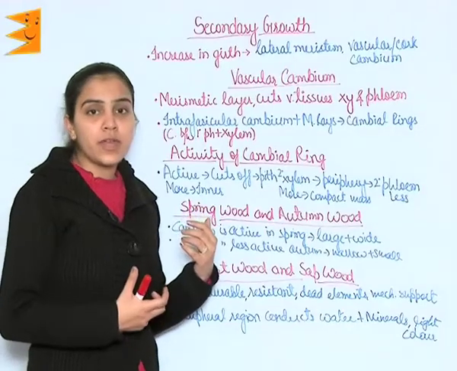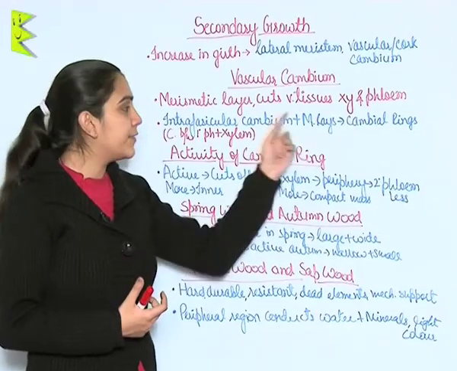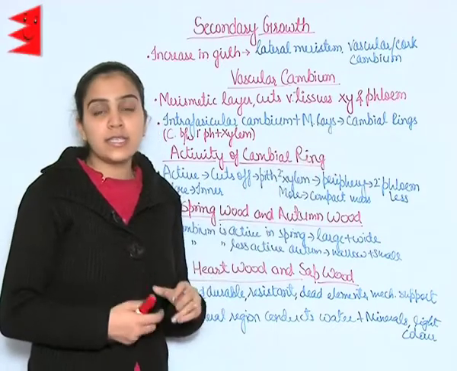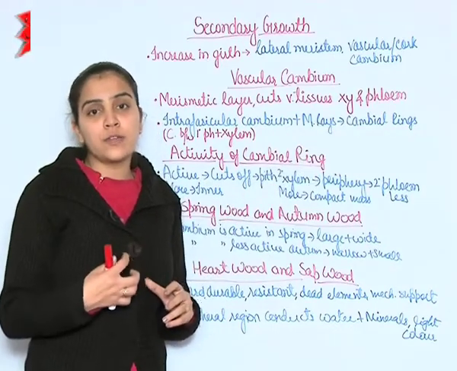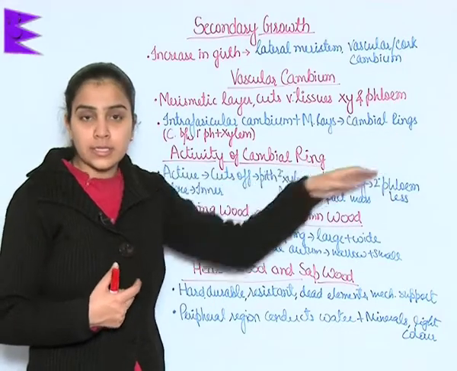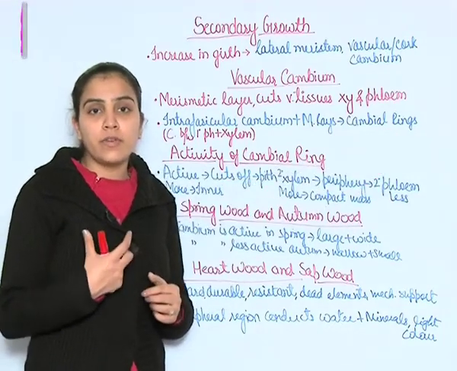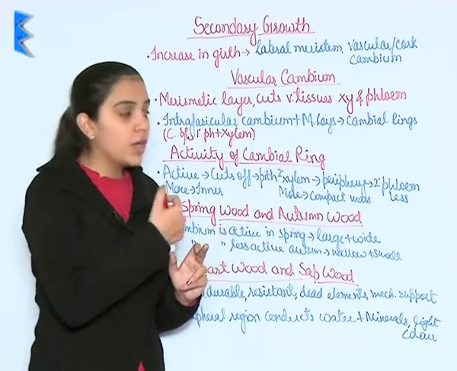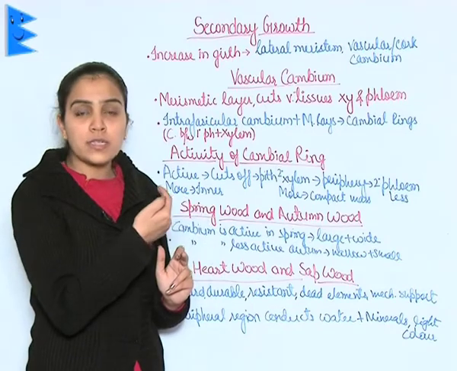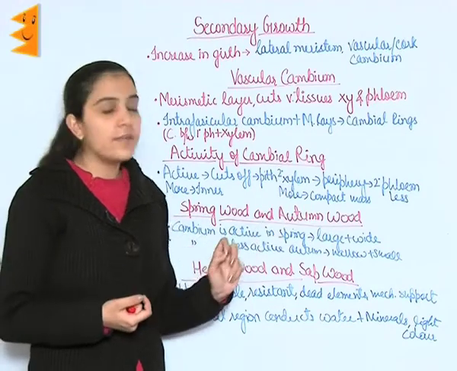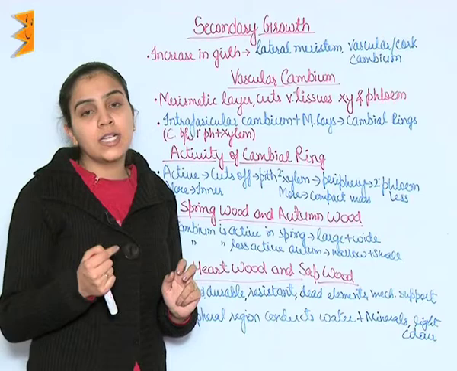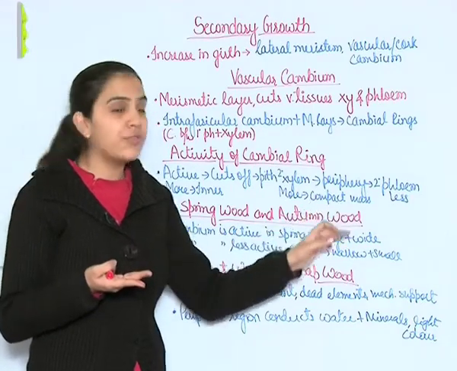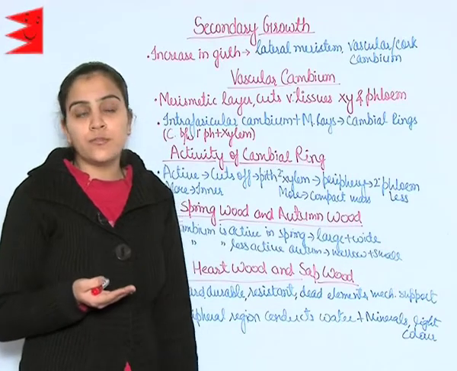When this cambial ring is formed, here you have seen that intrafascicular cambium plus medullary rays lead towards the formation of cambial rings. Now when this cambial ring becomes active, if it is cutting off towards the pith, secondary xylem will be formed, and if it is cutting upwards towards the periphery, secondary phloem will be formed.